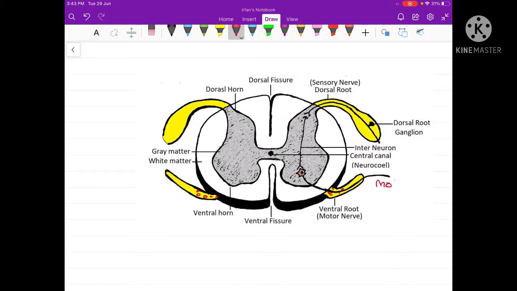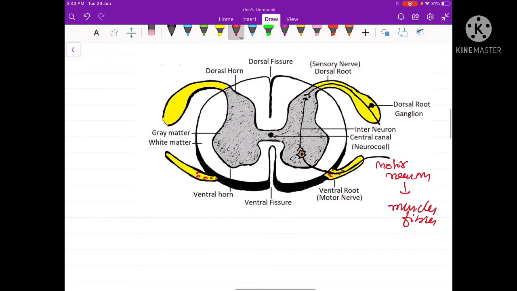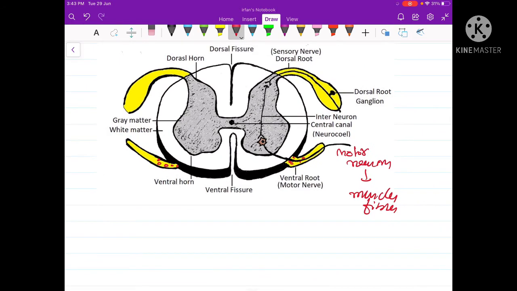Unless the motor neurons send signals to the muscle fibers, the muscle fibers fail to contract. Muscle fibers will contract only when the motor neurons bring impulses to them and release acetylcholine, which transmits the nerve impulse into muscle fibers, and the muscle fiber contracts. But in this case, the motor neurons are damaged. Because motor neurons are damaged, they fail to send signals to the muscle fibers. As a result, there is paralysis of the muscles.